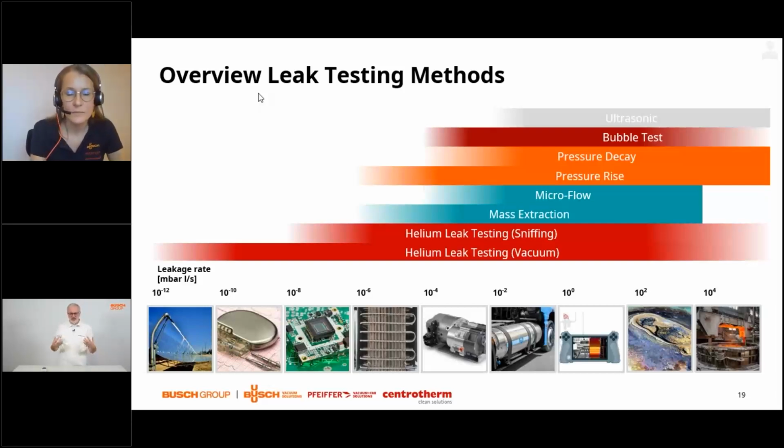In case that you would calculate this millibar liter per second specification from the desired lifetime of the solar receiver of 20 years, the volume, which is in the lower double digit liter range, and the pressure rise that you want to allow in this vacuum insulation of the outer tube, which is only 10 to the minus 5 millibar, then you end up with specifications which are even less than the detection limit of a helium leak detector.